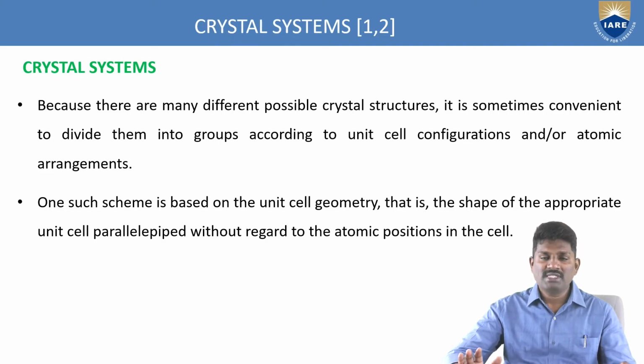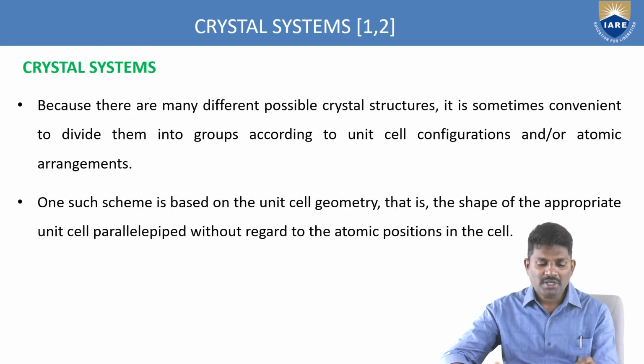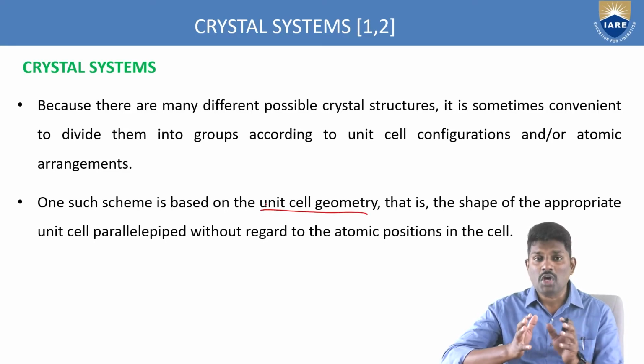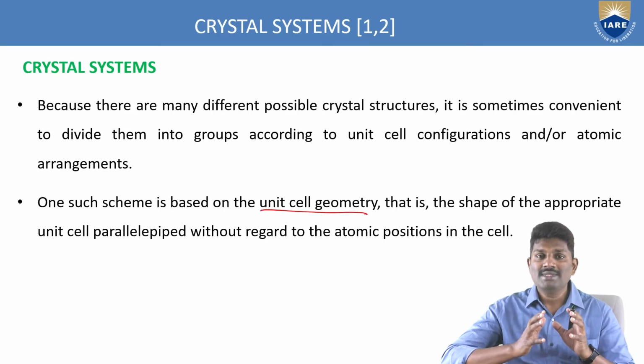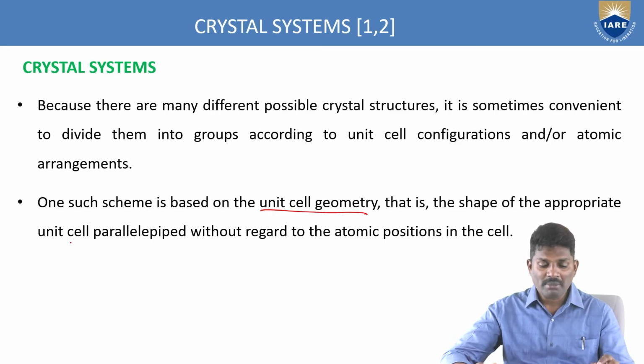One such scheme is called the unit cell geometry. Based upon the geometry of the unit cell, you can easily find out what type of crystal structure it is. That is the shape of the appropriate unit cell, which is a parallelepiped, without recording the atomic positions in the unit cell.